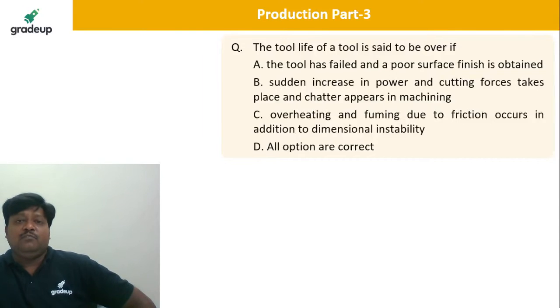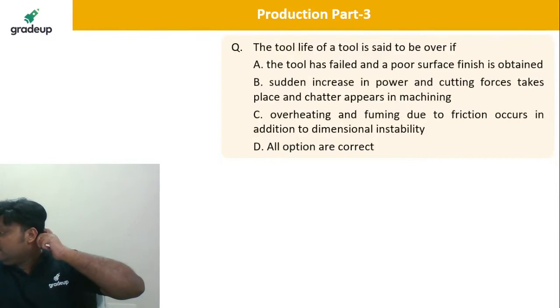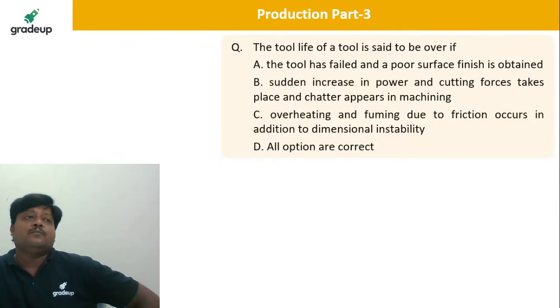The tool life of the tool is said to be over if the tool has failed and a poor surface finish is obtained; a sudden increase in power, cutting forces; overheating or fuming.